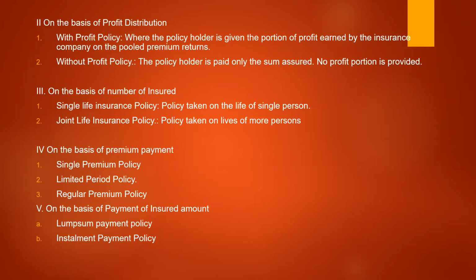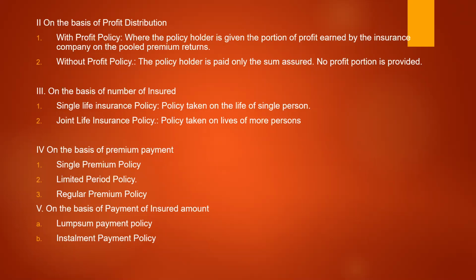A joint life insurance policy is taken on the lives of more persons, two or more persons. So in case of a joint insurance policy, several people are involved. Say, for example, in case of group insurance policies, the employees put together, maybe 10-20 employees, take a policy. If anyone dies, compensation will be paid to his family. In case of joint loans taken by the partners of a firm, both the partners can take a joint policy. If anyone dies before the expiry of the term, the compensation will be paid, which is adjusted against the loan.